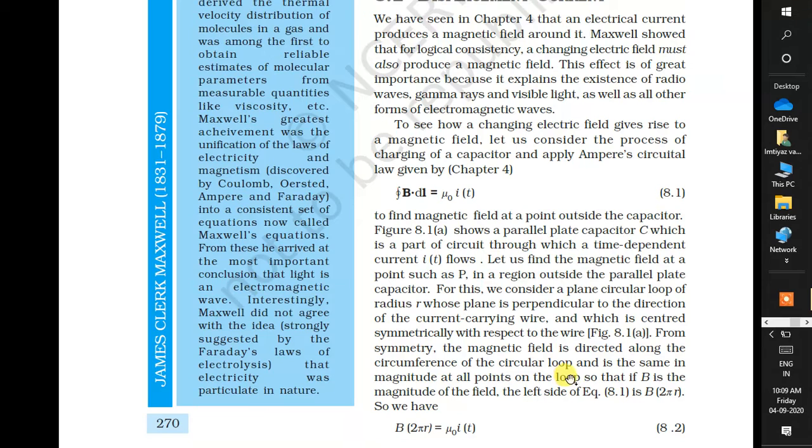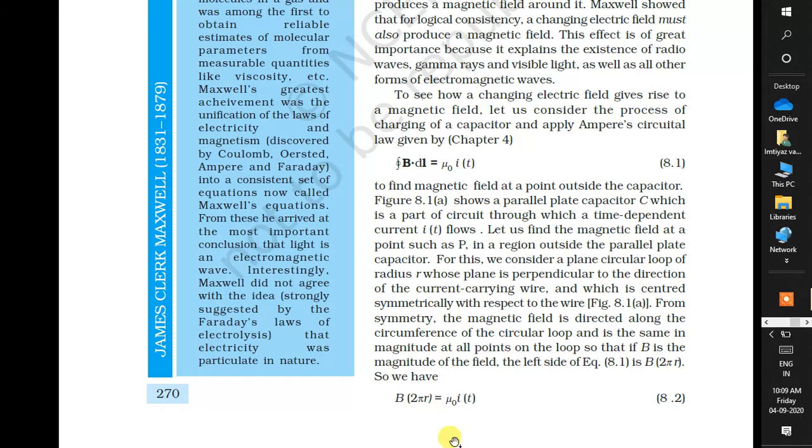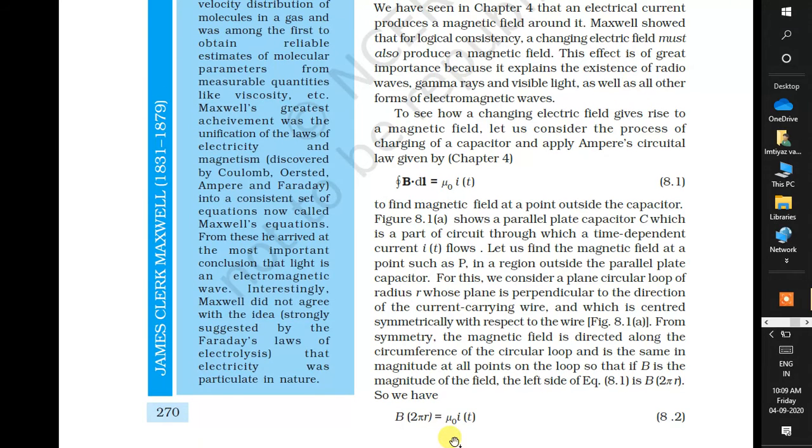So B is the magnitude of the field. The left side of equation 8.1 is the integration of B into dl, which equals B into 2 pi r, because dl is along the circular loop and the circular loop has a circumference. So B into 2 pi r equals mu 0 into I into t. Here I into t is the time dependent current.